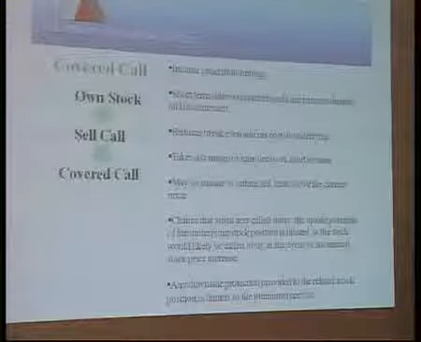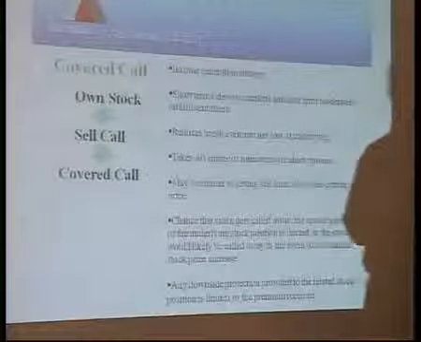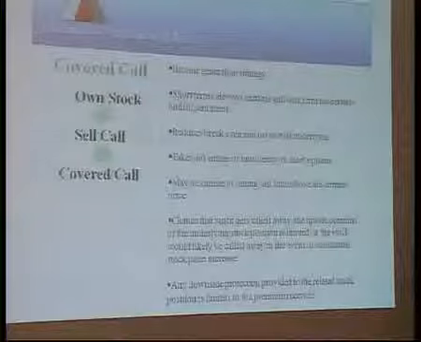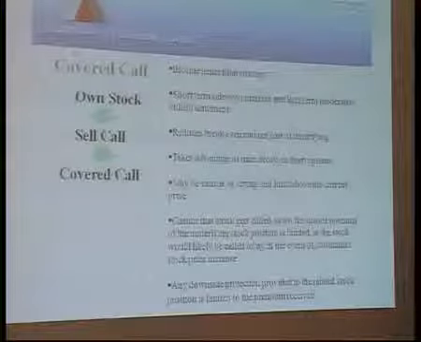Covered call is where you are short on the call. You sell a call, write a call, short a call. All three mean the same. Okay, so that call is not a naked call. You are short the call but you hold the stock.